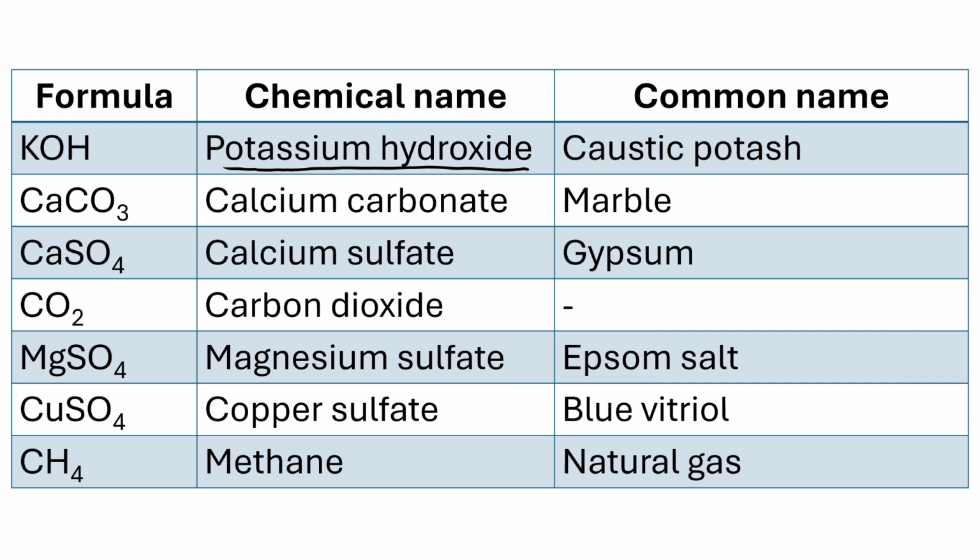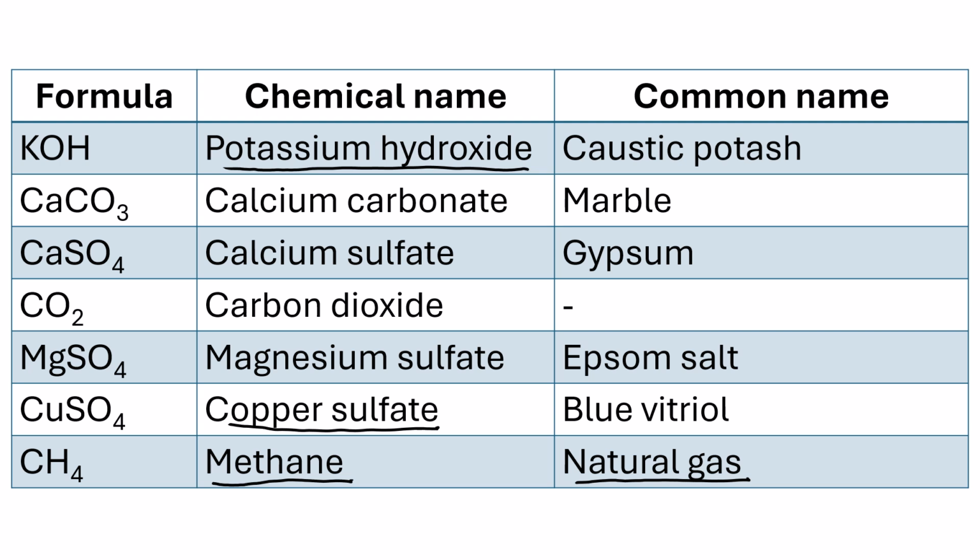CO2, its chemical name and common name are both carbon dioxide. Magnesium sulfate, okay, also known as Epsom salts. CuSO4 is copper sulfate, also known as blue vitriol. Again, we don't particularly use that very often. We normally use copper sulfate. And CH4, it is carbon tetrahydride, but methane and natural gas, those are the two that we like to use. Okay, so these common compounds are ones that you have to learn off by heart because we might use them and then you need to be able to use them for your balancing and things like that.